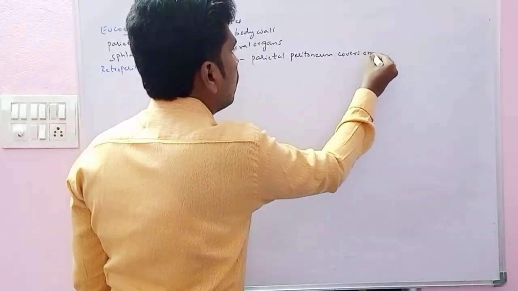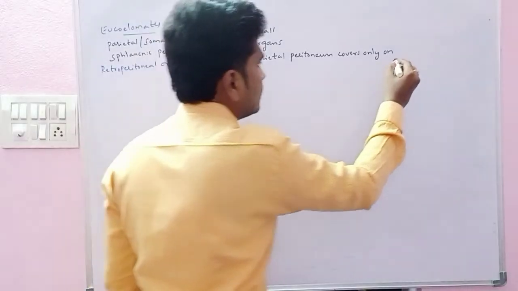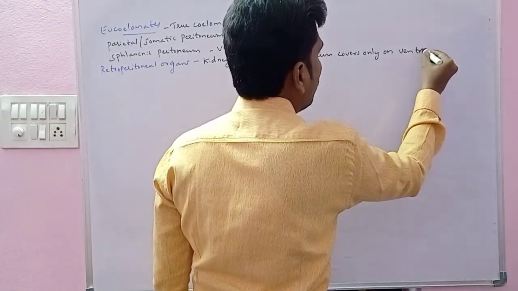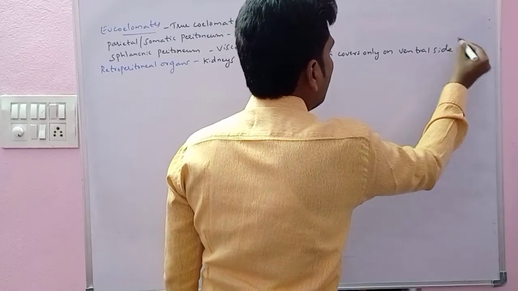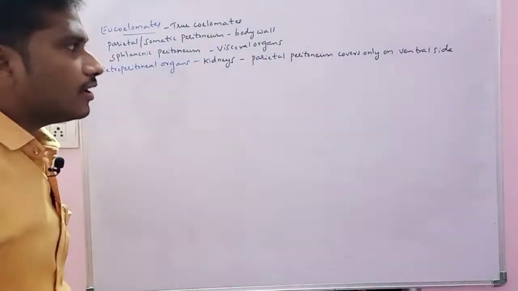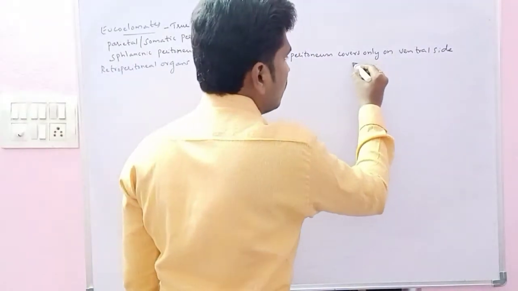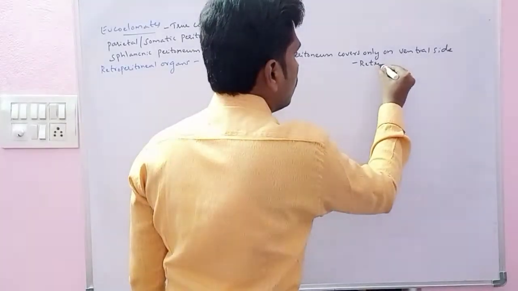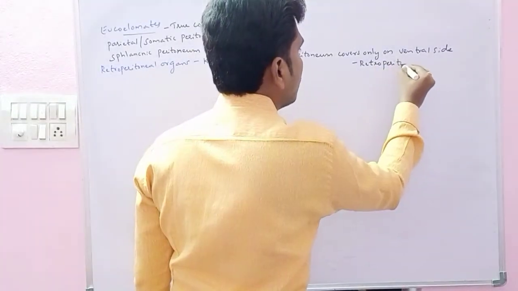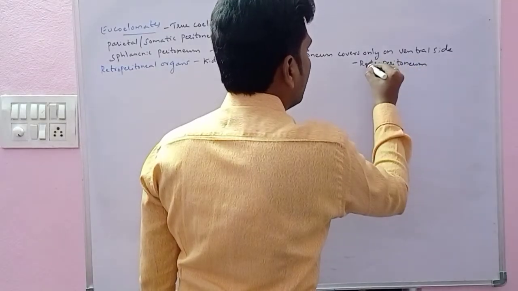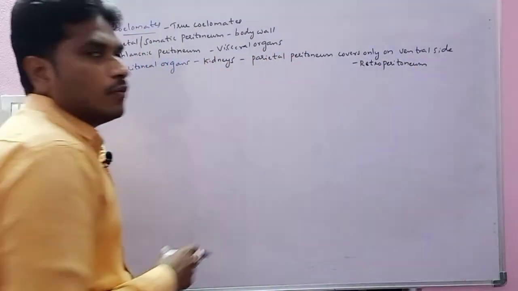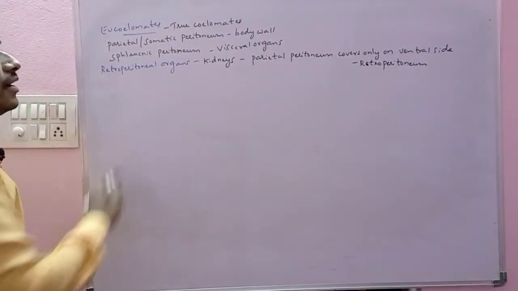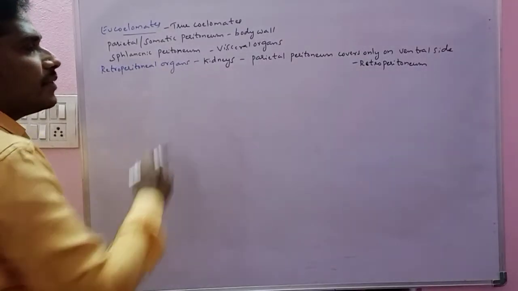covers only the ventral side. That means only on one side, only on the ventral side. That arrangement, what are we calling it? Retroperitoneum. The organs which possess the retroperitoneum, we call retroperitoneal organs. An example is the kidneys here.